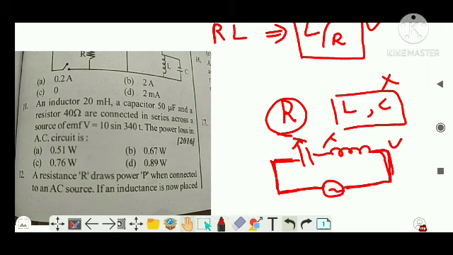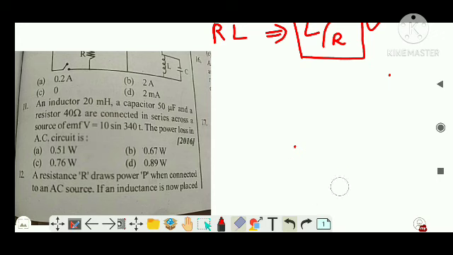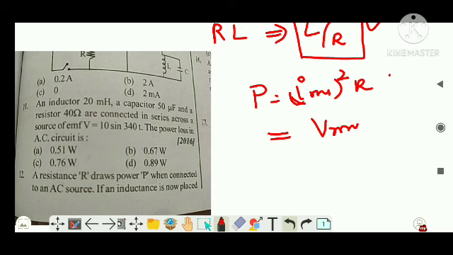So how can we solve this problem, guys? Let me make this rubber larger so it is easy to rub. So you have to find the power loss. Power loss is P equal to IRMS squared into R. How can I find IRMS? You have only been given the voltage, so you can find it as VRMS divided by the impedance of the entire circuit, Z, whole squared, into R. Now we have to find VRMS and Z.